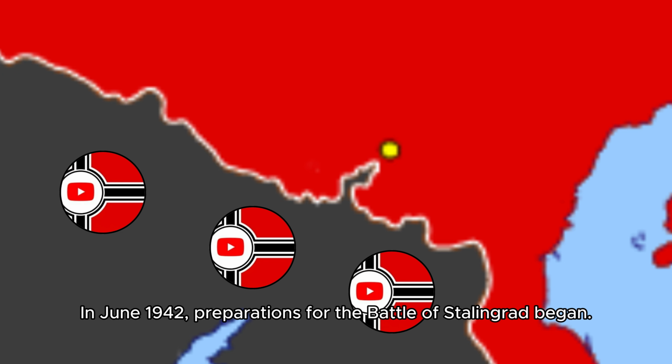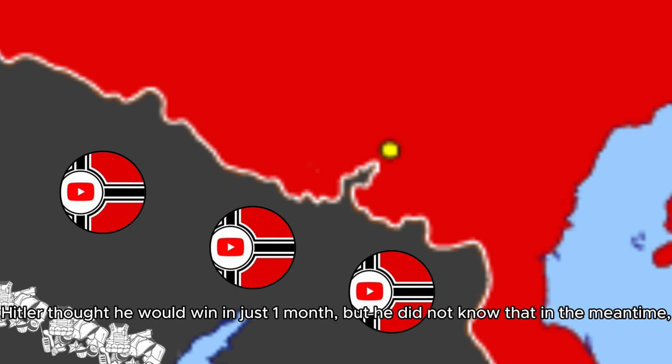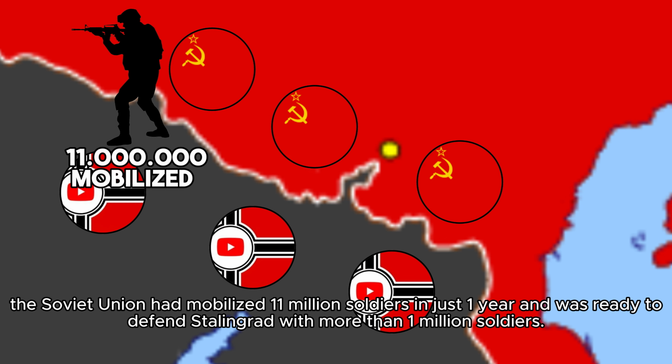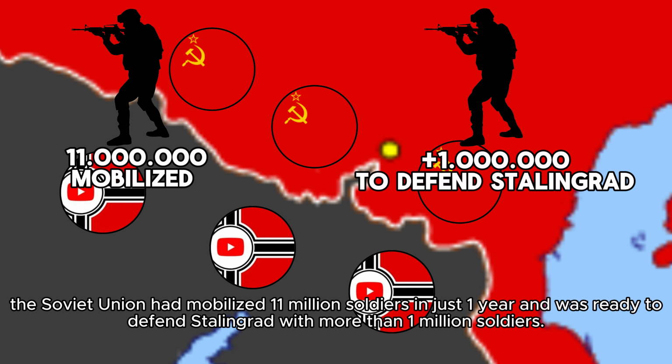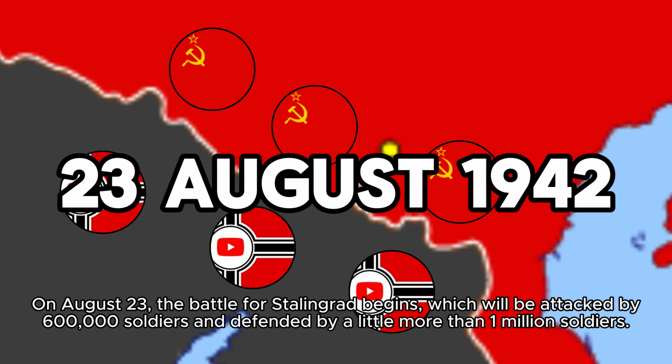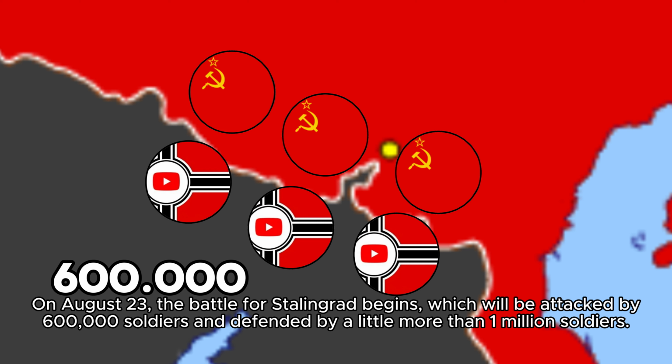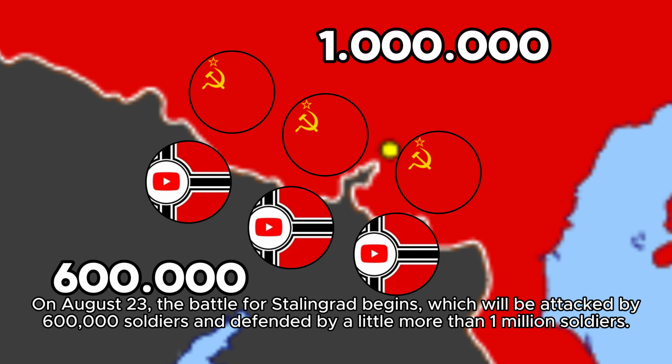In June 1942, preparations for the Battle of Stalingrad began. Hitler thought he would win in just 1 month, but he didn't know that in the meantime, the Soviet Union had mobilized 11 million soldiers in just 1 year and was ready to defend Stalingrad with more than 1 million soldiers. On August 23, the Battle of Stalingrad began, with 600,000 attacking soldiers and a little more than 1 million defenders.